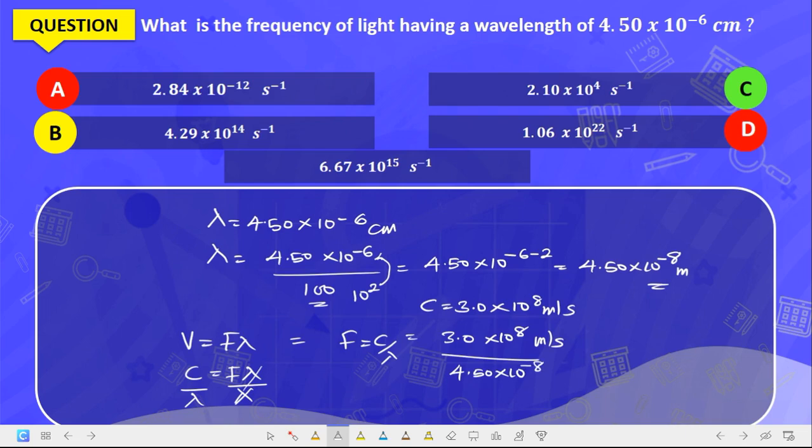When you calculate this, 3 times 10 raised to the power of 8 divided by 4.5 times 10 raised to the power of minus 8 gives 6.67 times 10 raised to the power of 15 per second. So that is the answer to this question.